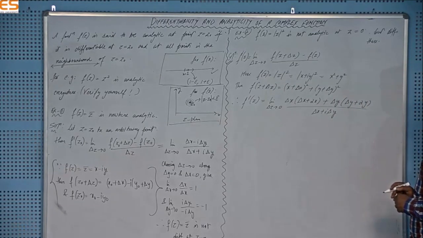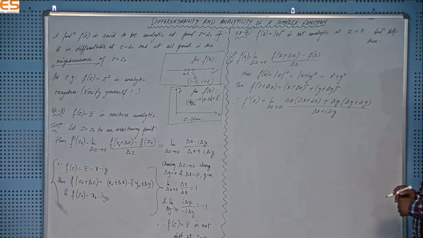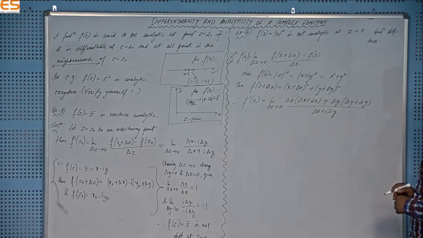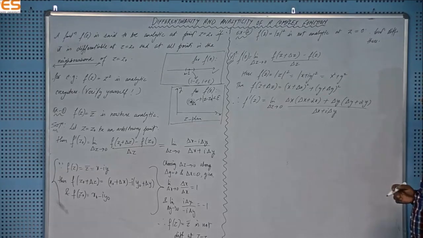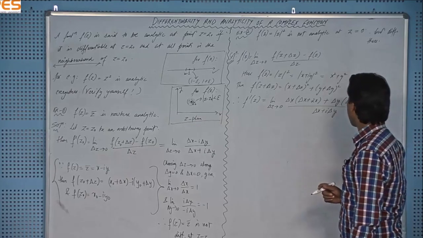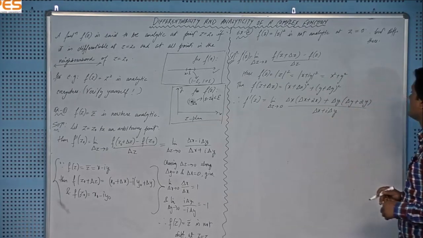Fine. And since we need to check the differentiability and analyticity at z equal to 0, plugging x and y equal to 0, right? I think I have missed y here. No, fine. Okay.